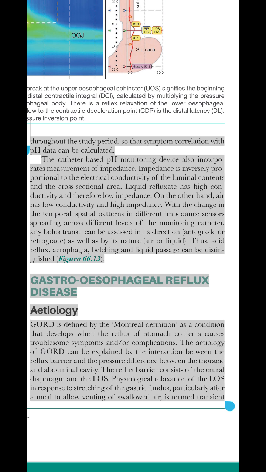Gastroesophageal reflux disease. Etiology. GORD is defined by the Montreal definition as a condition that develops when the reflux of stomach contents causes troublesome symptoms and/or complications. The etiology of GORD can be explained by the interaction between the reflux barrier and the pressure difference between the thoracic and abdominal cavity. The reflux barrier consists of the crural diaphragm and the LOS. Physiological relaxation of the LOS in response to stretching of the gastric fundus, particularly after a meal to allow venting of swallowed air, is termed transient.